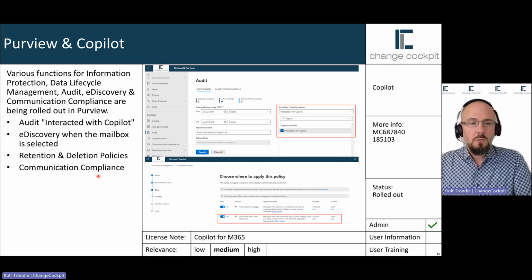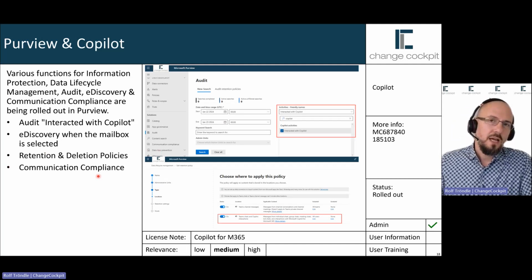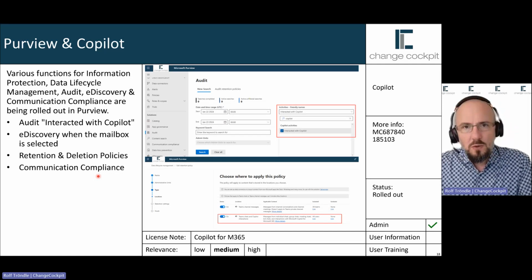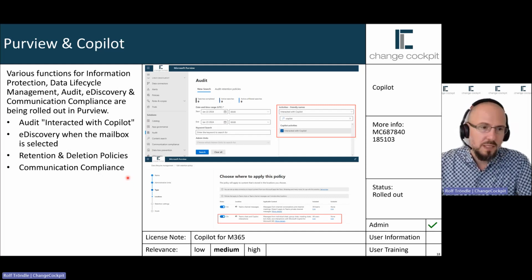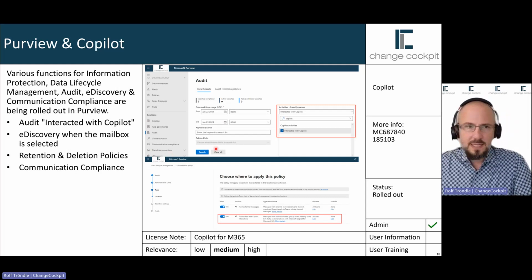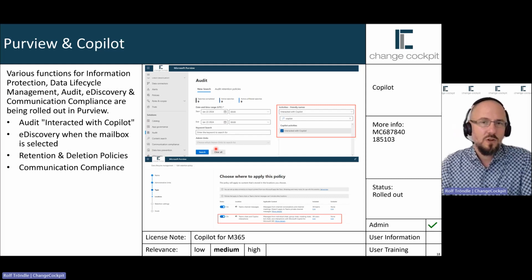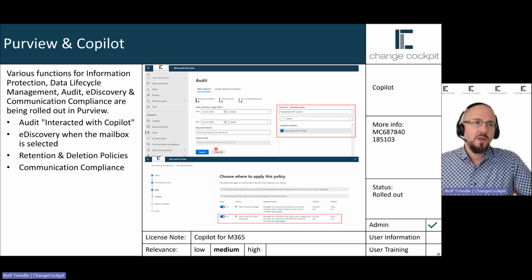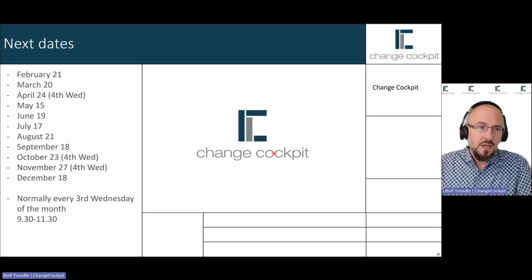And for communication compliance, if you need more in-depth information, in the full ChangeCockpit within the Purview part, I will also talk about communication compliance and Copilot there. So that's it for the changes which were already rolled out or are being rolled out this and the following month regarding Copilot for Microsoft 365.